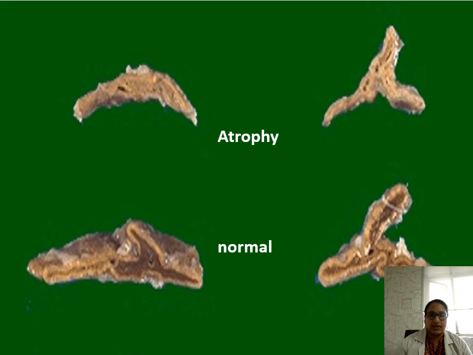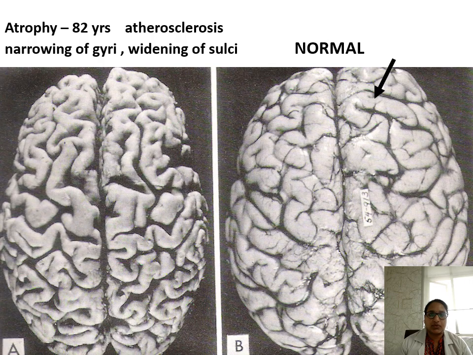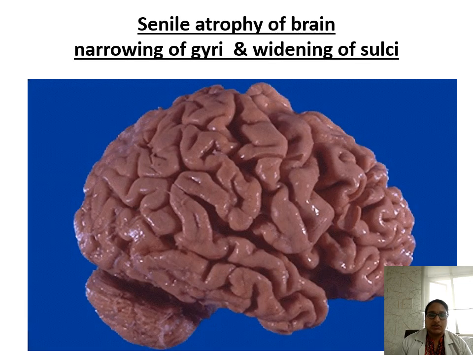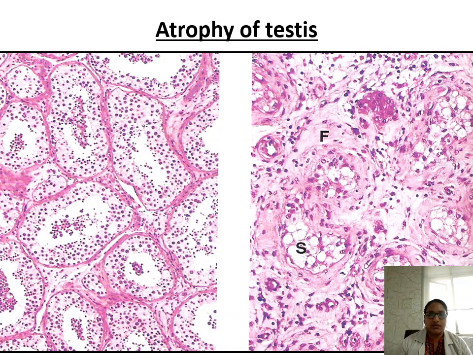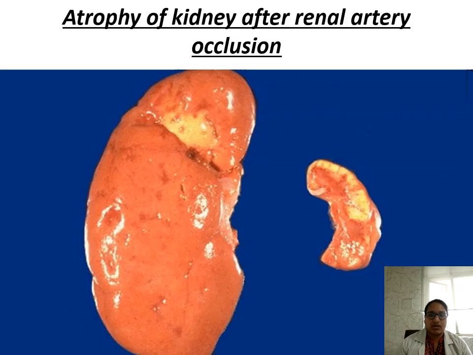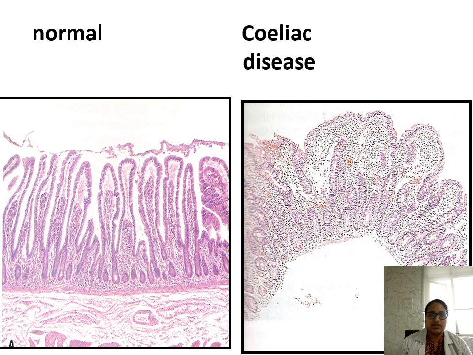This is the atrophied adrenal gland. These are the normal adrenal glands. This is a microscopic picture showing the atrophied adrenal gland here. This is the atrophied brain. There is widening of the sulci and narrowing of the gyri. This is the same picture, widening of the sulci and narrowing of the gyri. Testis atrophy, the adjacent one is normal. And here, this is the atrophied testis again, a microscopic picture. This is the atrophied kidney, atrophied thymus, involution of the thymus. In celiac disease, villous atrophy will be there. These are the normal villi.